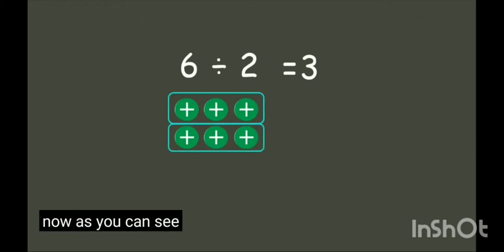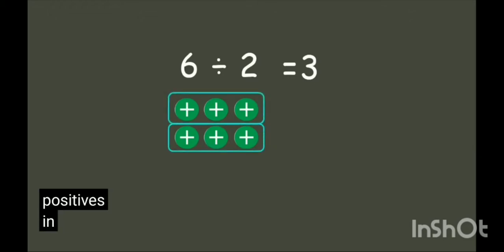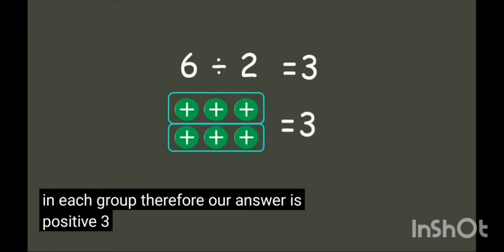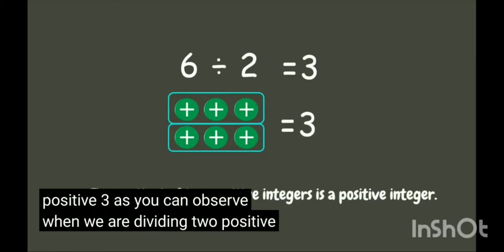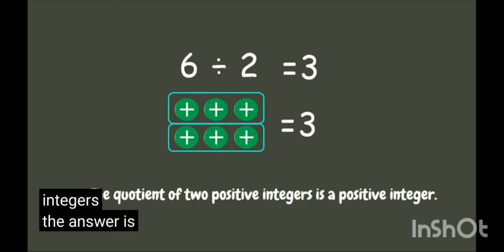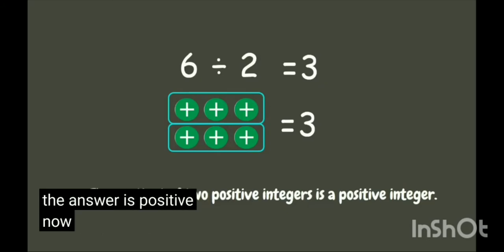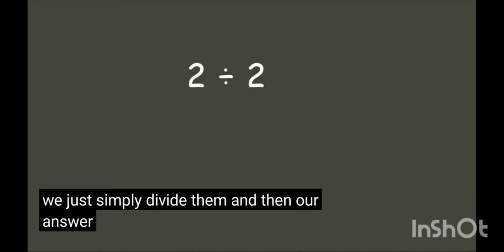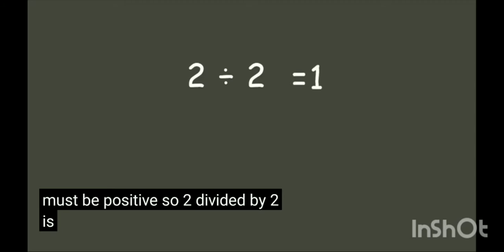Now, as you can see, there are 3 positives in each group. Therefore, our answer is positive 3. As you can observe, when we are dividing two positive integers, the answer is positive. Now let's try another one. Let us try 2 divided by 2. Since they are both positive, we just simply divide them and then our answer must be positive. So 2 divided by 2 is positive 1.